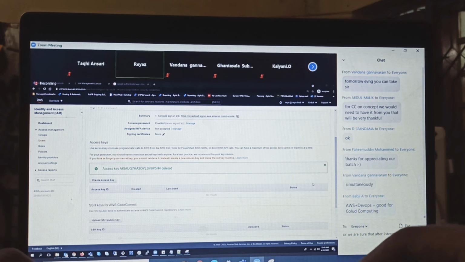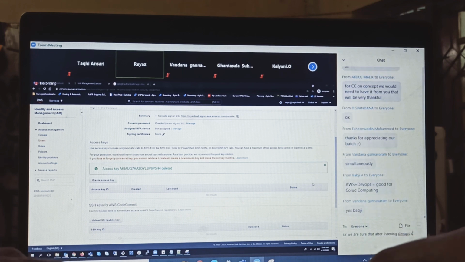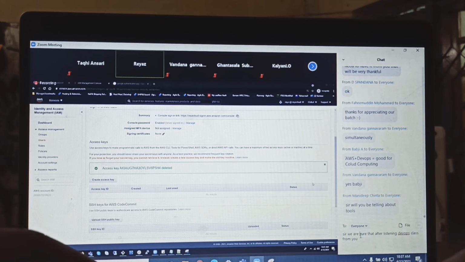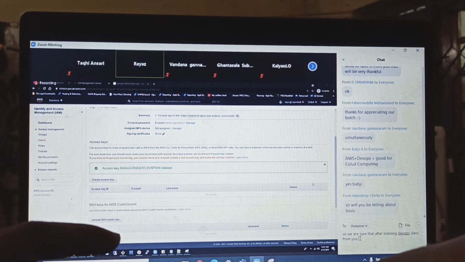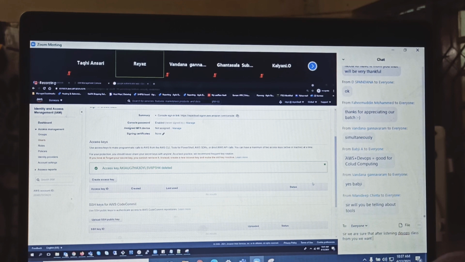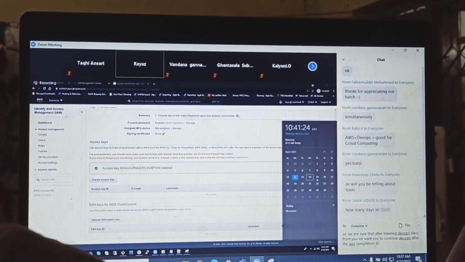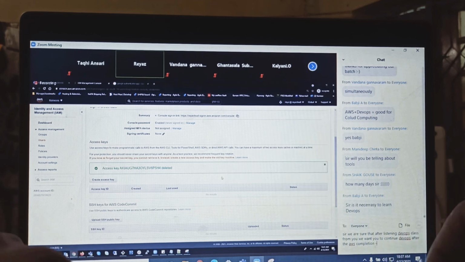Because DevOps is not our topic. You should learn DevOps separately from some other trainer, but from my side, I'll give a token of appreciation, talking about the different kinds of tools, how the DevOps process works, what DevOps is, how DevOps came about, what the use is, and what things we should be learning, all the latest tools you should concentrate on, everything. As a token of affection, I'll be giving it in the next class.